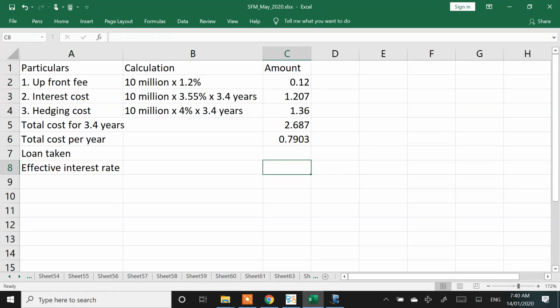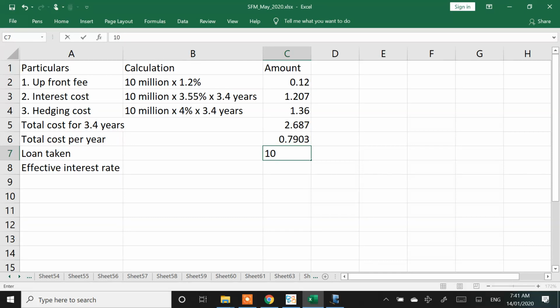10 million. Now ICI had given two answers, both are logical. Either you take it as 10 million or you take it as 9.88 million, because the upfront fee will have to be paid to the banker immediately. So when I go to the bank and ask for a loan, he may not even give me 10 million. He will give me only 9.88 million, saying that I am deducting my 1.2% charge. He is not going to pay me and collect that 0.12.